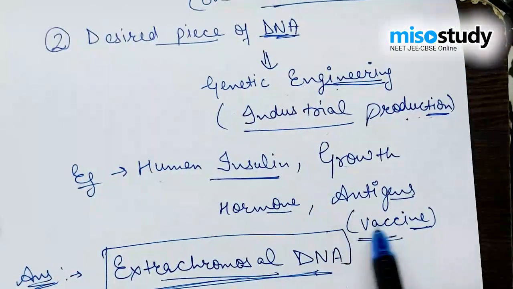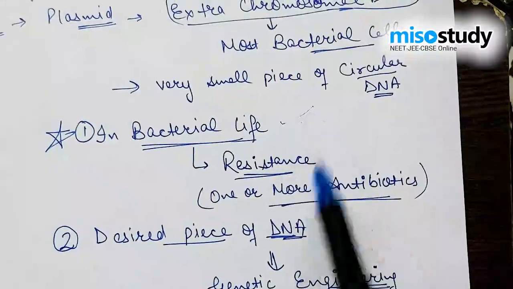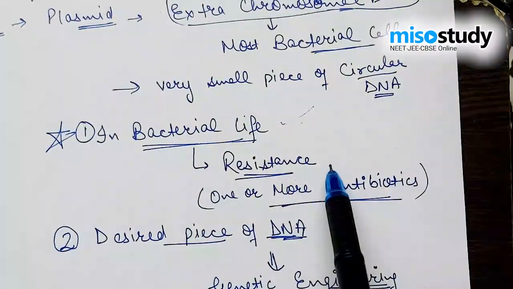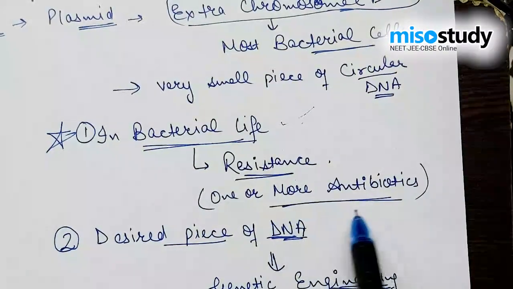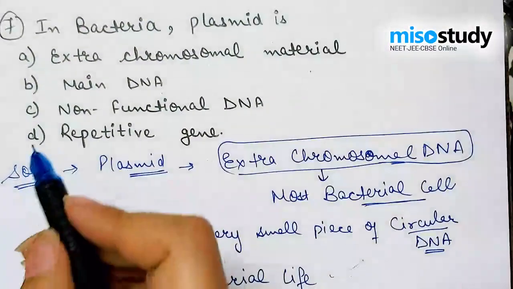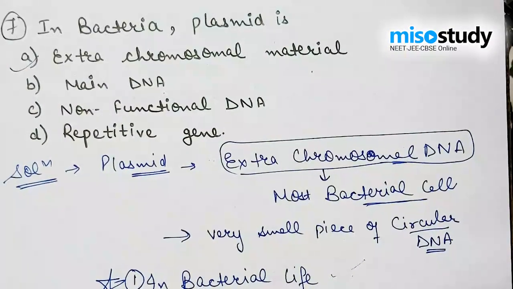The various important industrial products are human insulin, growth hormone, and antigens. It also helps in bacterial life persistence because plasmids give resistance to one or more antibiotics. So the right answer for the question is option A, that is extra chromosomal material.